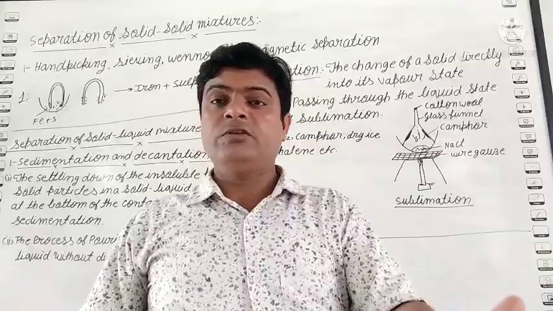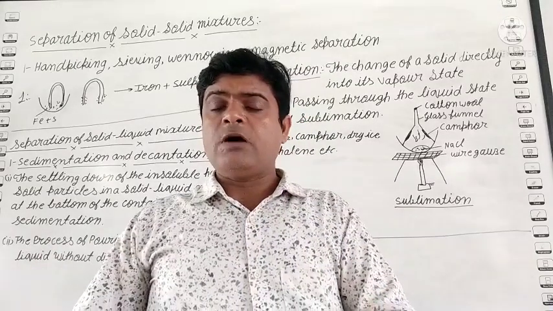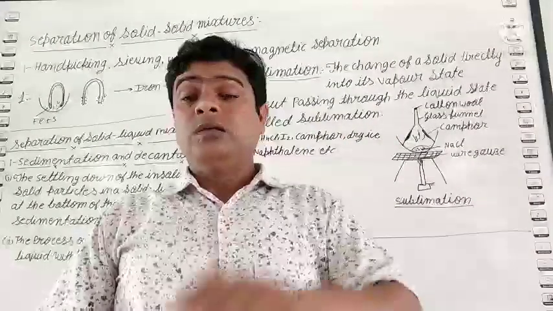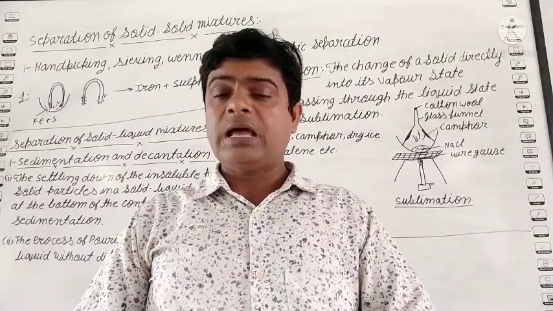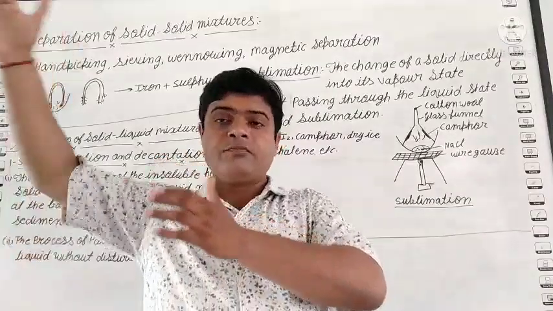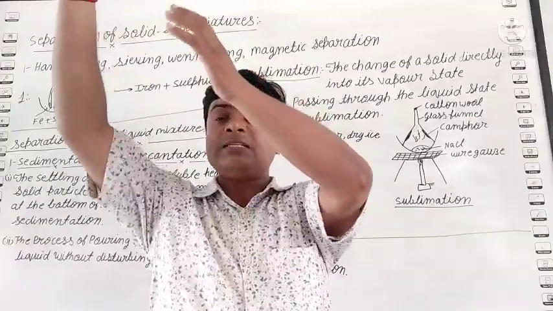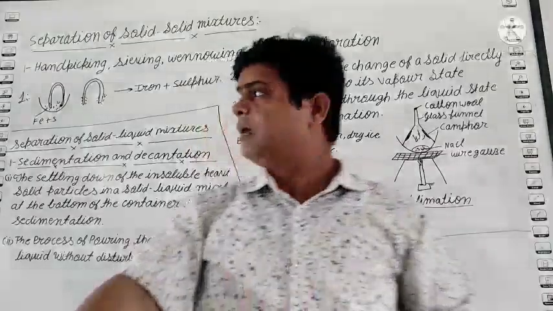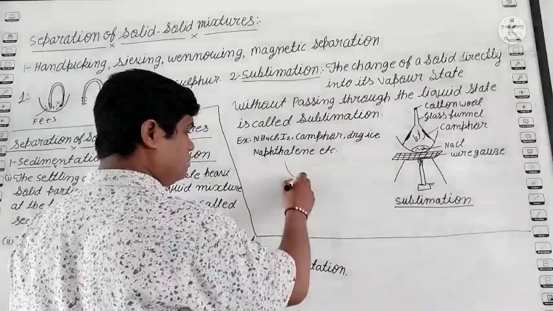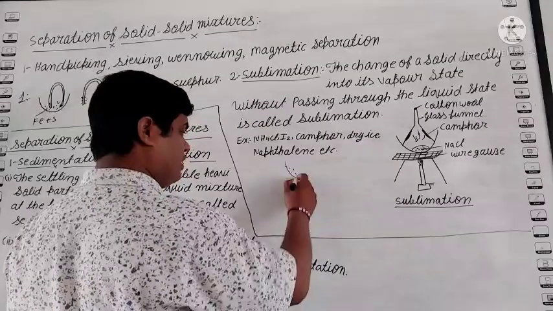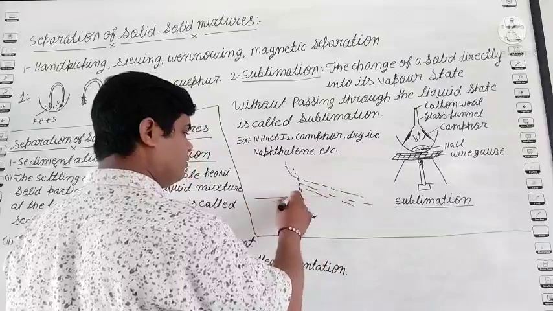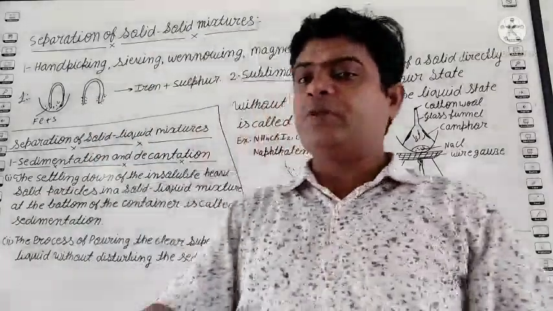Next is winnowing. Students, when our grain becomes ready, how does the farmer separate the chaff and grass from the grains? By winnowing. Have you seen it or not? A person takes something in a basket, and when the wind is blowing, they raise it like this. Then the heavier particles settle down here. Suppose this is the box which contains the grains. When the wind blows, the grain is collected here and the chaff is removed here. Yes or no? So this is the winnowing process.